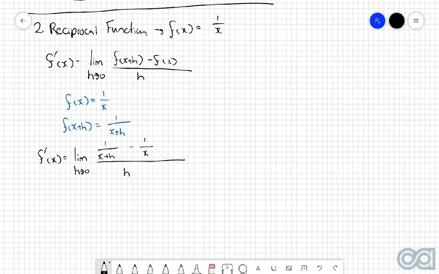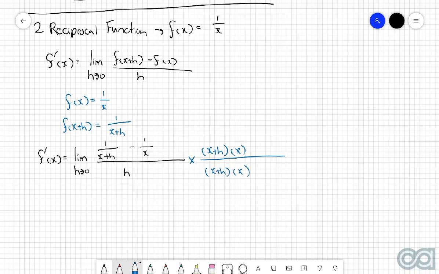Okay, so this is where things get a little bit more complicated because unlike the first example that we went through, we no longer have any brackets that we can expand and simplify. In fact, we've now got 3 individual fractions that we have to take care of, which is quite annoying. However, the way that we get around this is as such. We multiply the top and the bottom of the overall fraction by the product of these two smaller denominators here. So in other words, I'm going to multiply the top and bottom by x plus h and x.